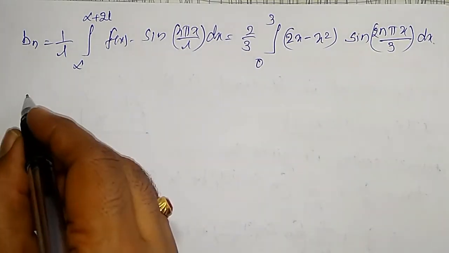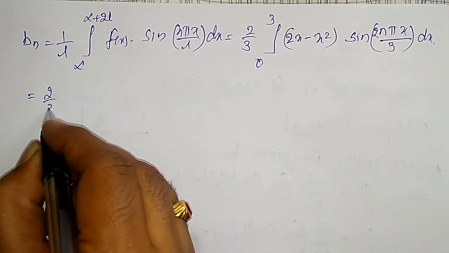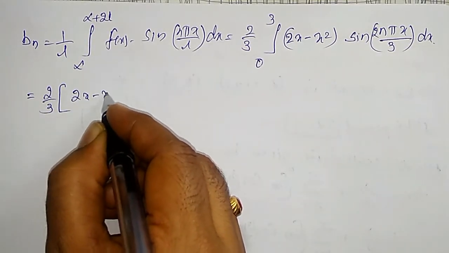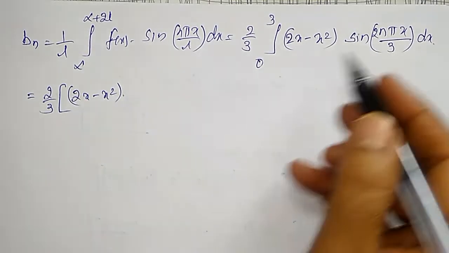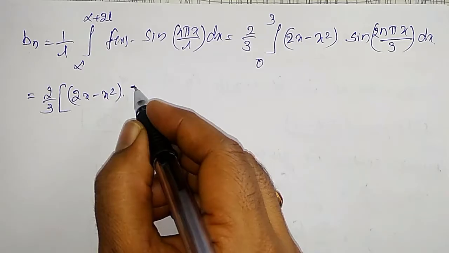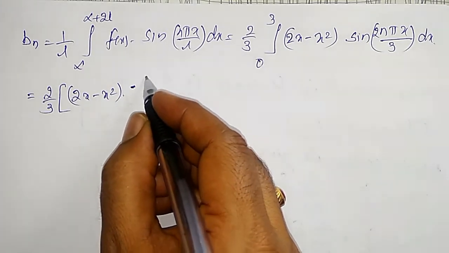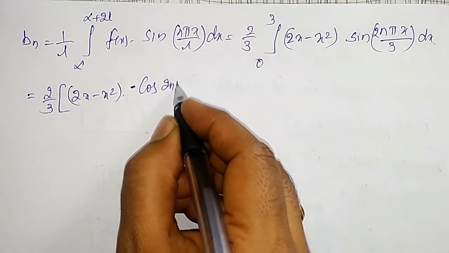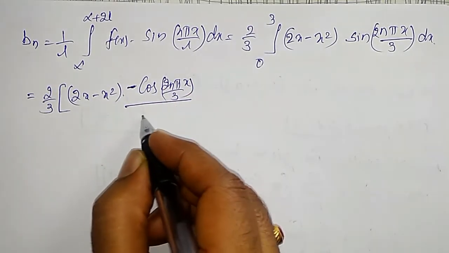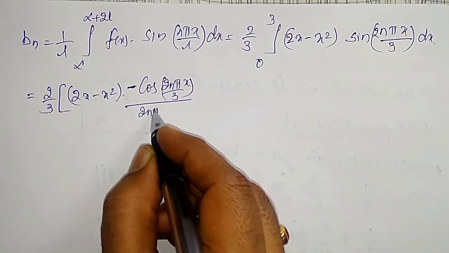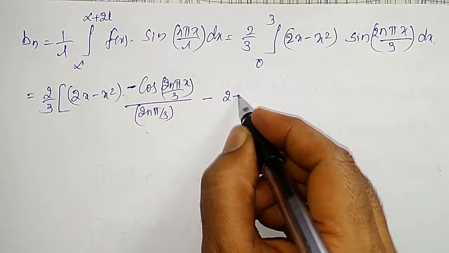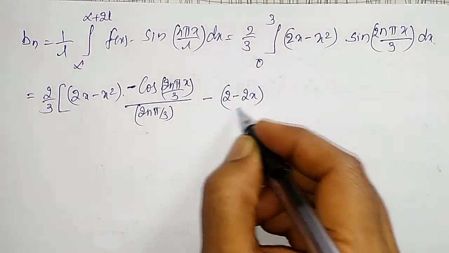Now again integration of this one can be done using Bernoulli's rule, that is 2x minus x square into differential, integration of this is minus cos of 2n pi x divided by 3 and whole divided by 2n pi divided by 3, minus differential of this, which is 2 minus 2x.